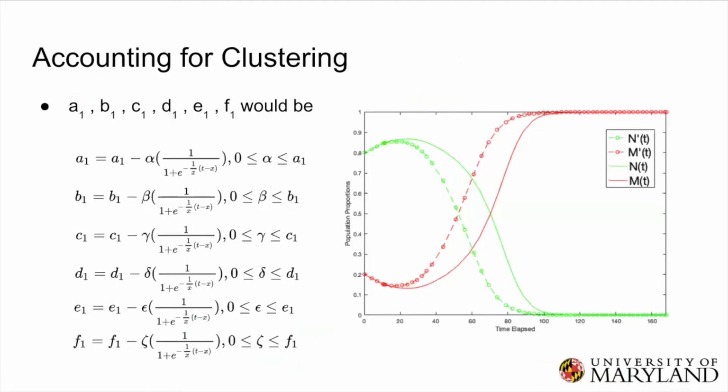In order to account for clustering in our model, we have made a change to our weight. The weight will decrease over time through a sigmoid function. This decrease in weight will mean a higher probability for an individual to keep its strategy. The result, as shown at the right, n prime t and m prime t with clustering effect will converge quicker. We believe that this phenomenon will also be reflected in the real world because refugee camps are usually densely populated.